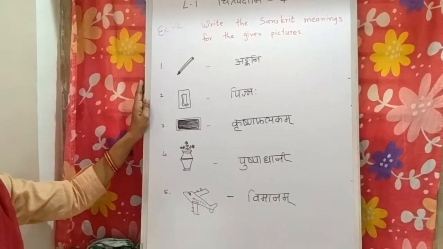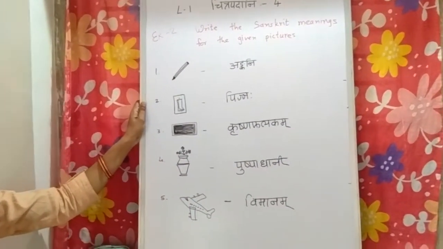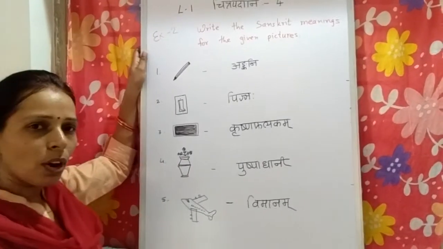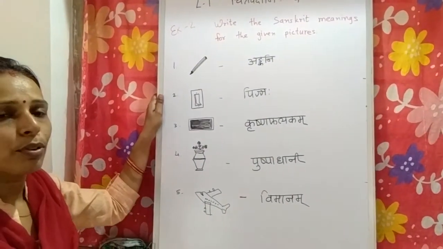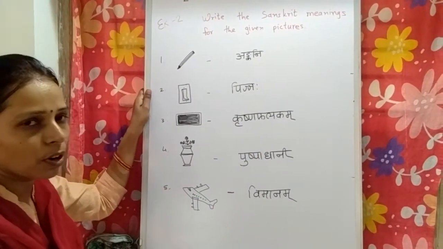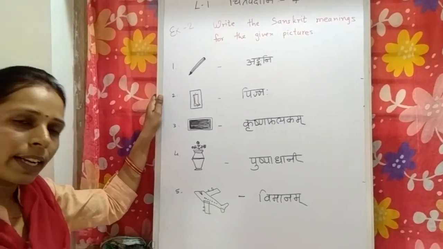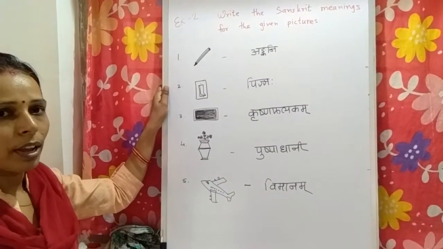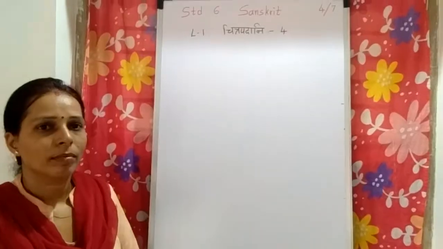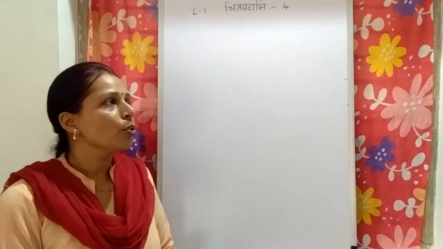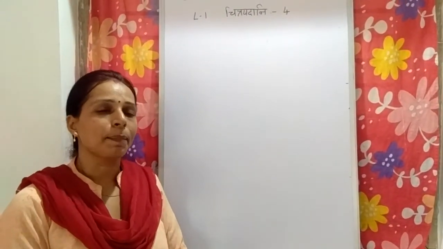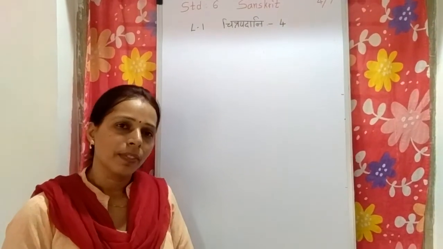Now, today we have done Chitrapadani 4, all the words with masculine, feminine and neuter gender, and exercise 1 and 2. Now you have to write all this work, today's work, in your notebook with neat and clean handwriting. Okay. We will continue with this chapter in the next session. Thank you.